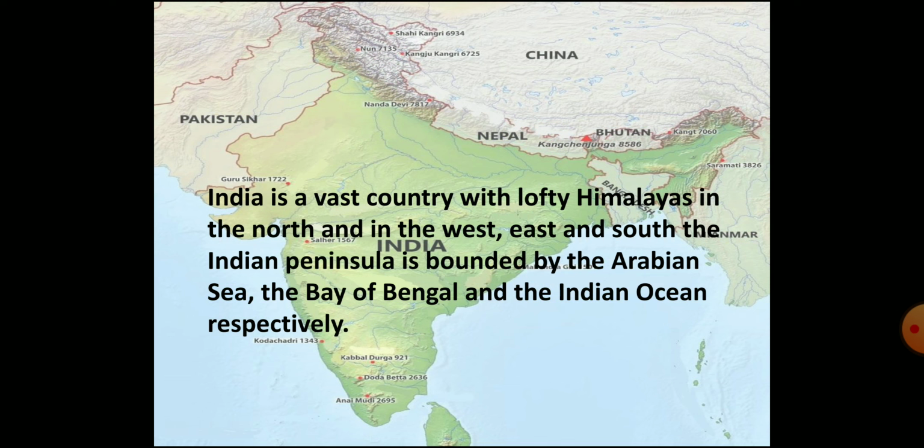In the north, the great Himalayas border our country. The southern part of our country India is a peninsula. Children, peninsula is an area of land that is surrounded on three sides by water. So, here it is surrounded by the Arabian Sea in the west, the Bay of Bengal in the east and the Indian Ocean in the south.